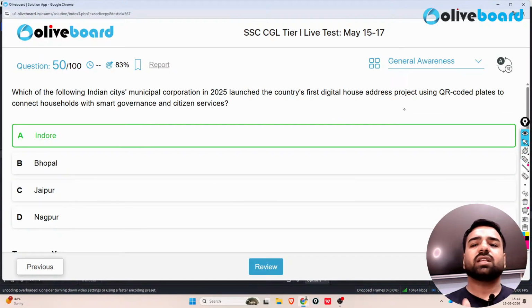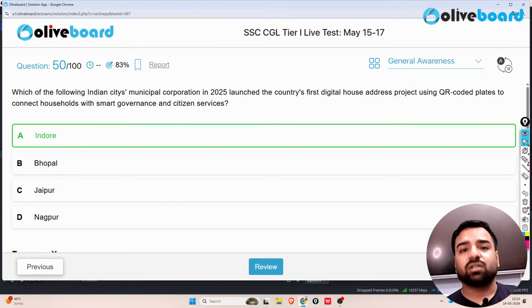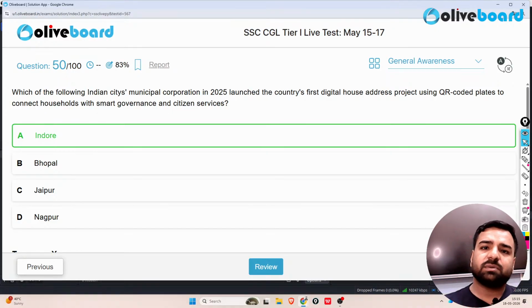So this gives you clarity on what kind of questions are asked in the CGL, how we can attempt them, how elimination works, how mnemonics work, and which are the most repeated ones. For example, the questions from the gharanas are asked every time, so we cannot miss them, right? They are the questions from books and authors, directly or indirectly. We have seen that today, and in the last live test also we discussed. So now this gives us clarity on how the question paper is prepared from the general awareness section. Wherever you feel you need any help or have any doubt, you can just let me know in the comment section. Fine. So that's all from my end.